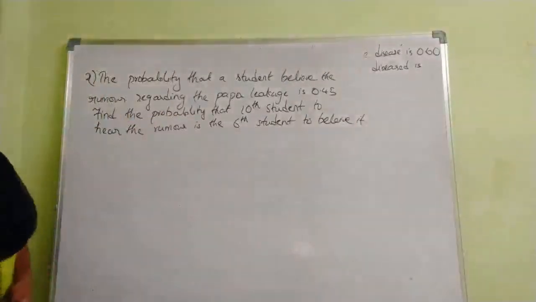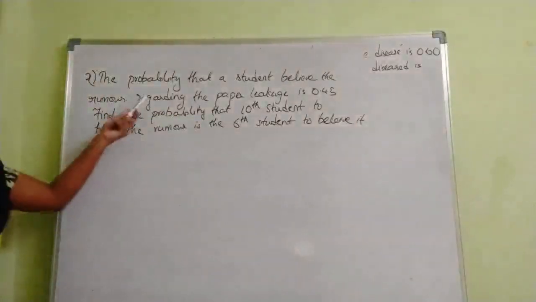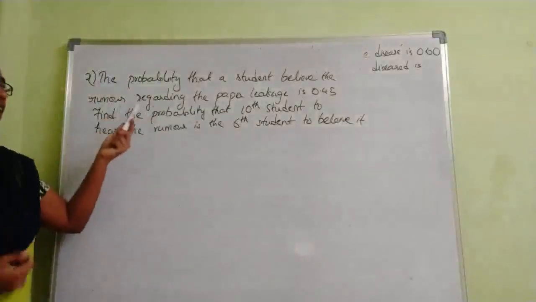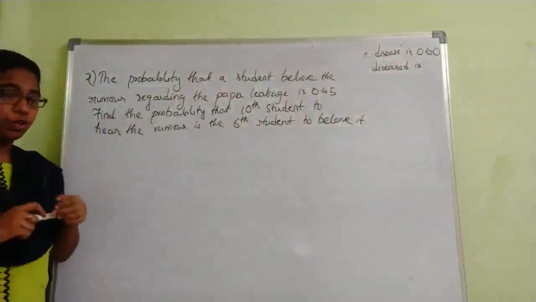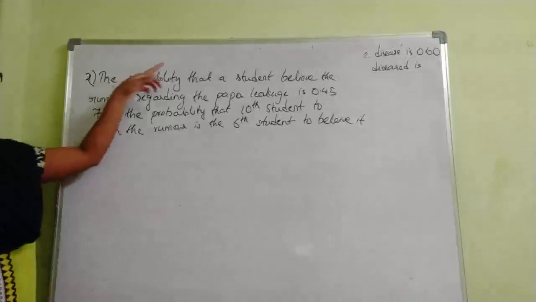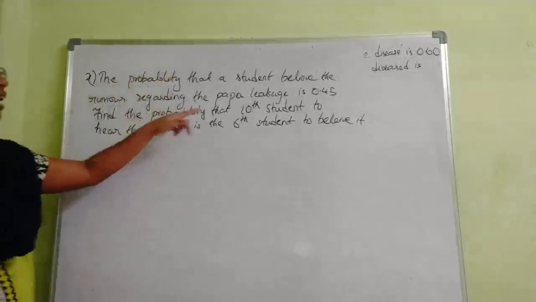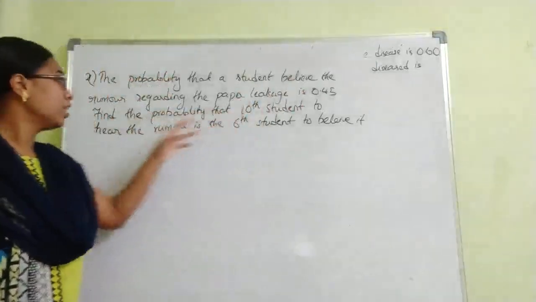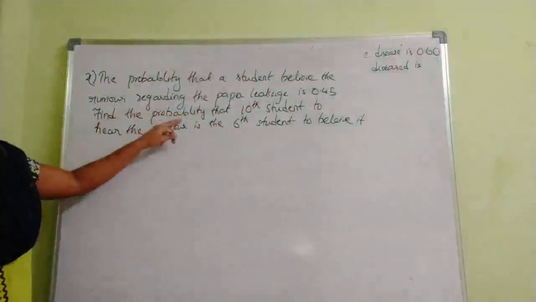So there is a rumor regarding the paper leakage. That means your question paper is leaked. So it will be spreading among the students, right? The probability that a student will believe that rumor is 0.45. So what probability do we have to find?